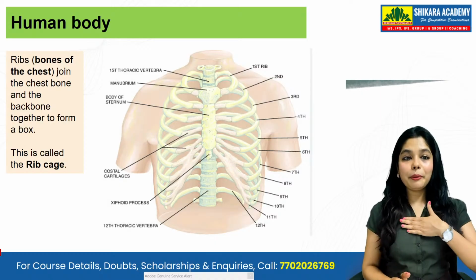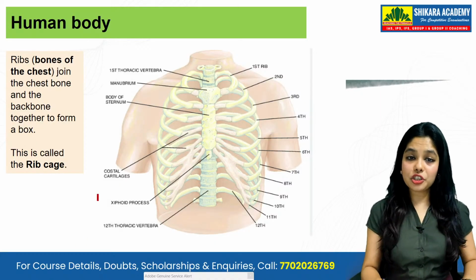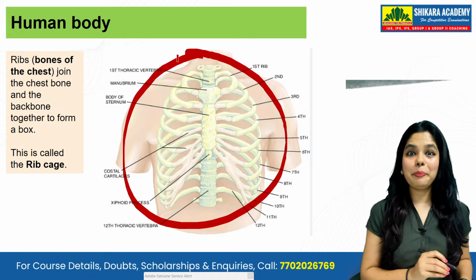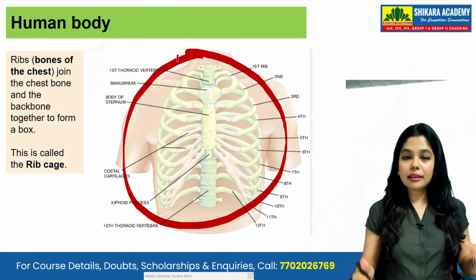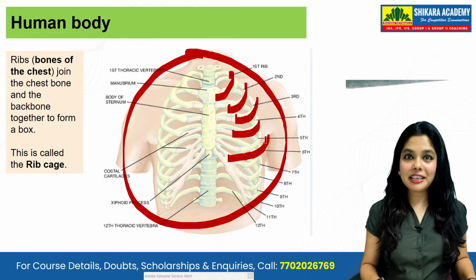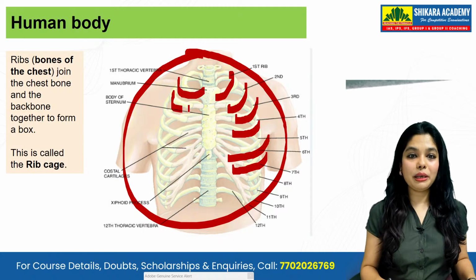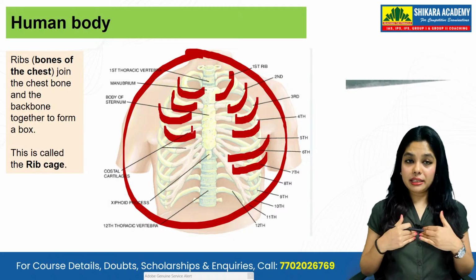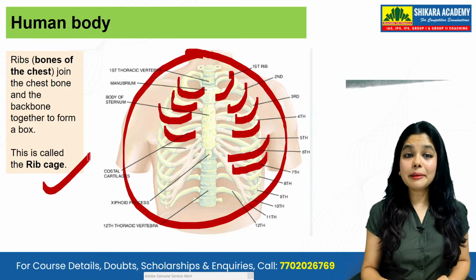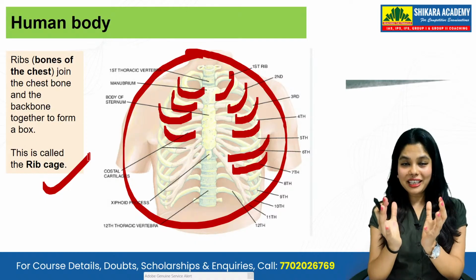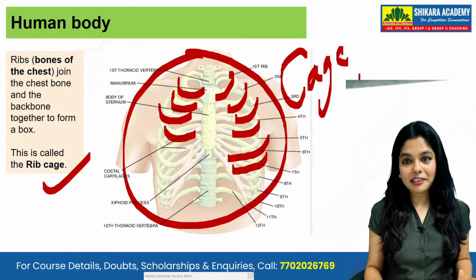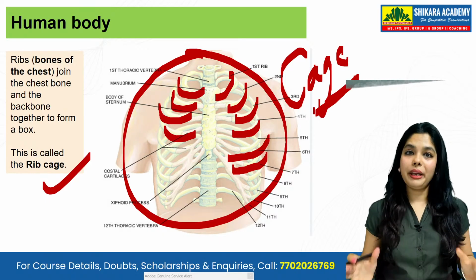Then comes your rib cage. What is your rib cage? The chest bones. The chest bones comprise the rib cage. These consist of so many ribs. These are your ribs, see? They consist of so many bones, so many attachments, but this itself does not move. It is constant and it is called the rib cage. It is a kind of cage, right? You can see that it is forming a cage structure. That is why it is called a rib cage.